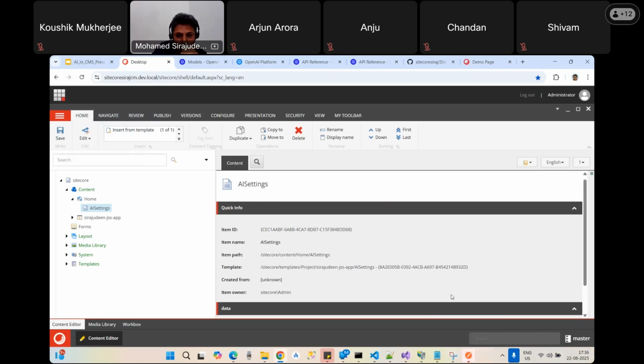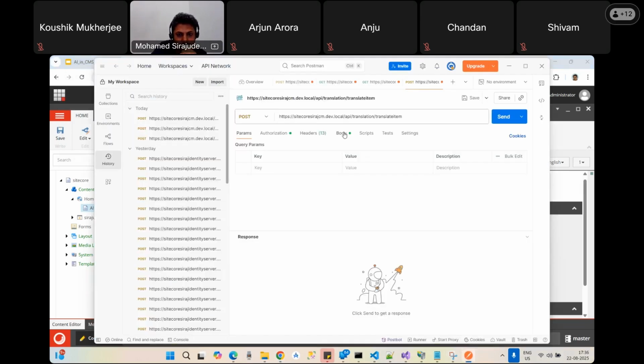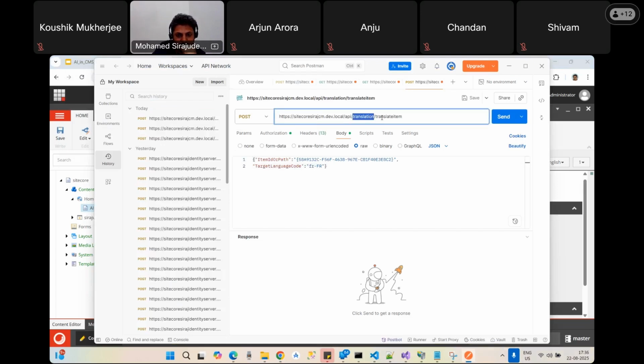For example, I open Postman. You see here, I already hard coded that field value, which is why I did not provide it as a model object here. So this is my API. Translation is the controller, and translate item is the action. For this action, I have a model with the item ID. This is one of the item IDs for me, and the target language is FR. This is how I'm providing it.